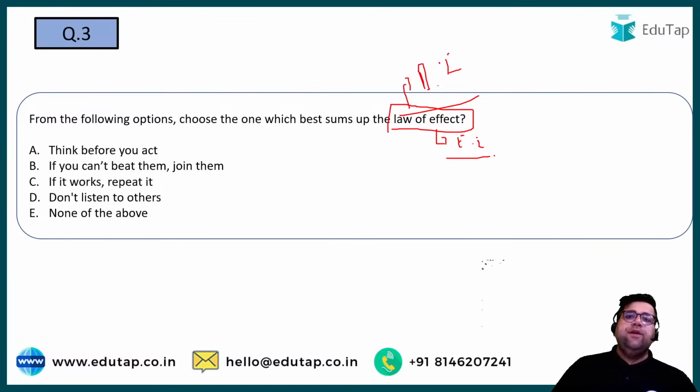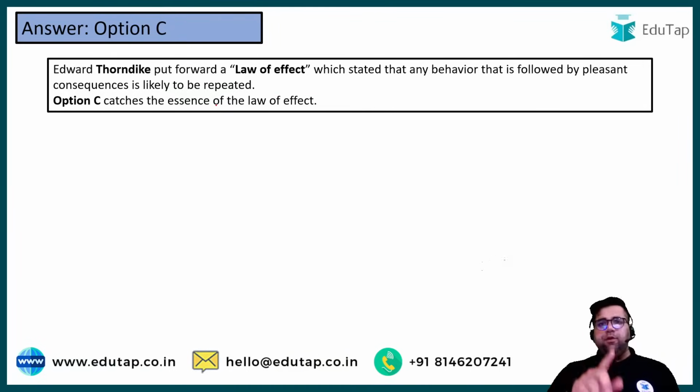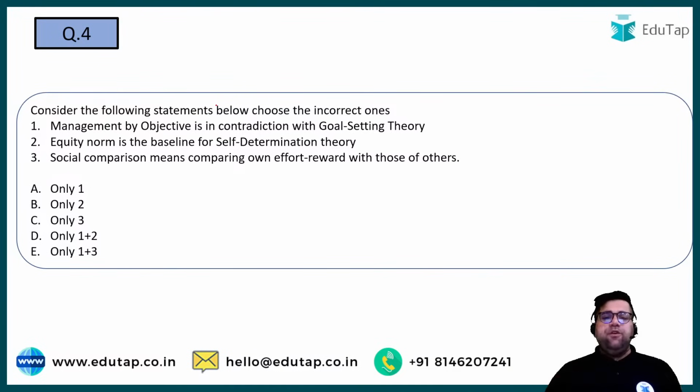Which of the following best sums up the law of effect? Yes, if it works, repeat it. So if you are getting results from something, you will keep doing that particular thing over and over again, right? Certain easy questions will surely appear in your paper as well. The correct answer over here is option number C. E.L. Thorndike put forward the law of effect. I hope you remember it. Don't get confused: reinforcement theory, B.F. Skinner; law of effect, E.L. Thorndike. Moving forward to question number 4.